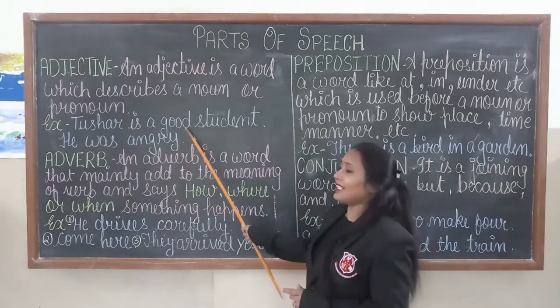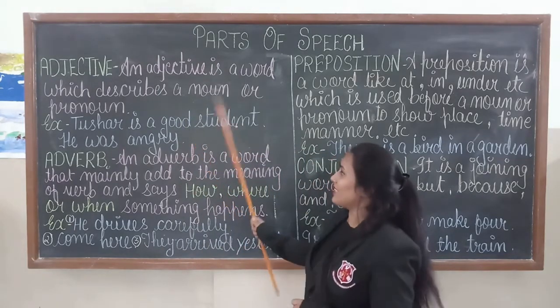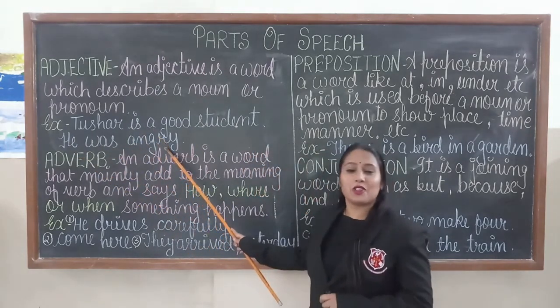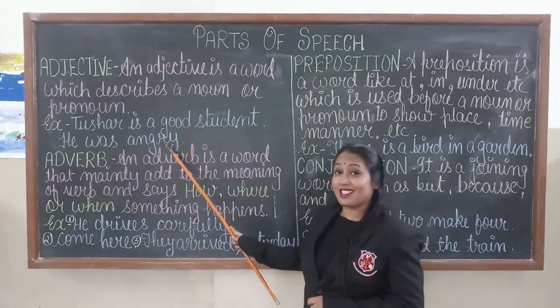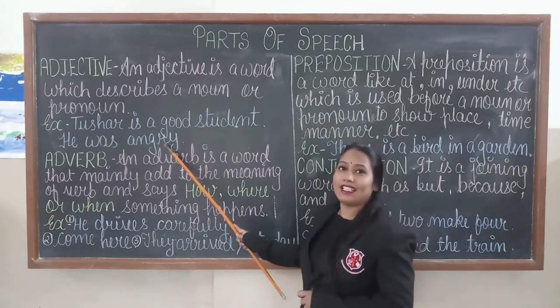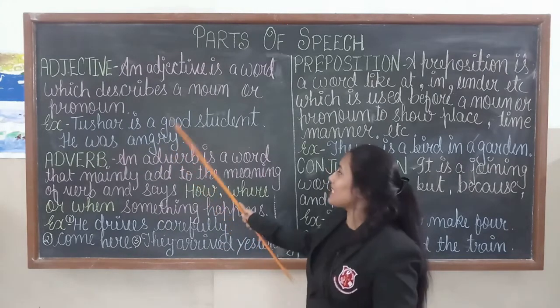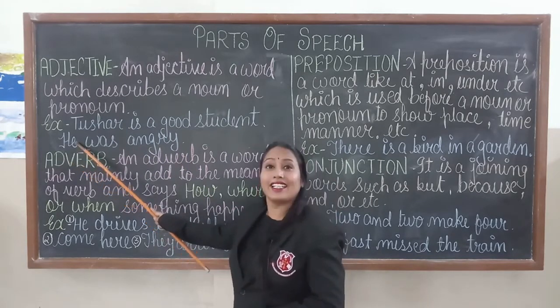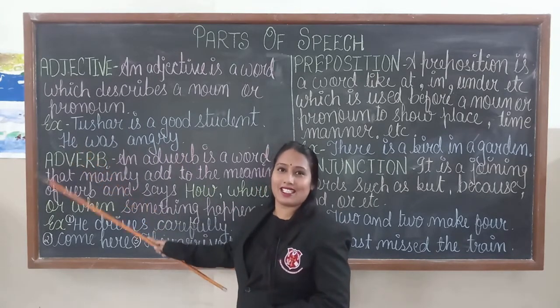So, good is an adjective in this sentence. Now, the next sentence is: he was angry. Dear student, what is the adjective in this sentence? Angry. Angry is an adjective because angry is describing the pronoun, and the pronoun is he. He is a pronoun in this sentence.